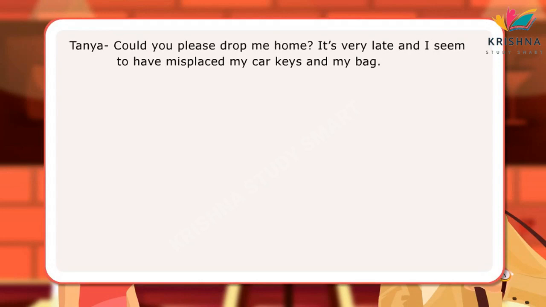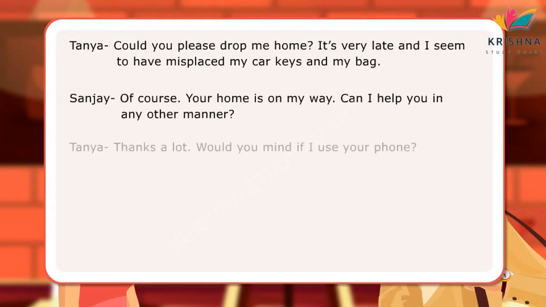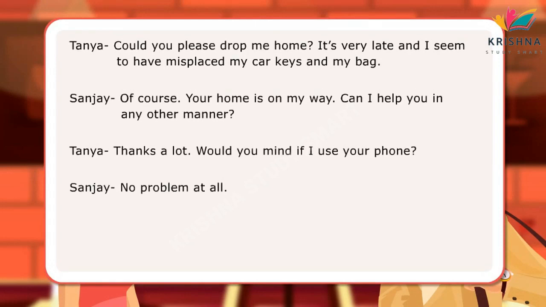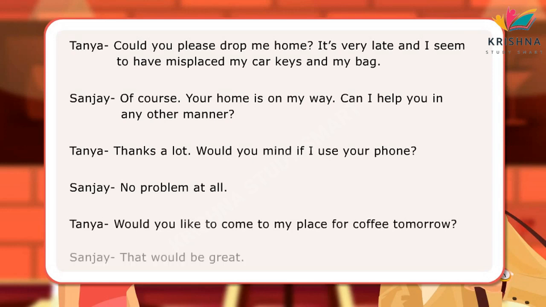In the dialogues, Sanjay and Tanya have used can, could and would you to make a request or offer, to ask for permission and for invitation.